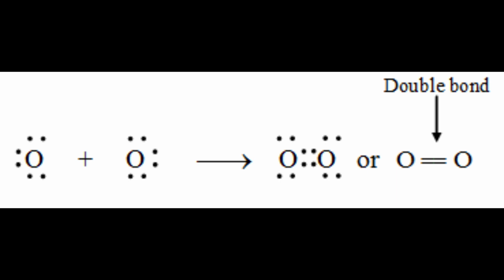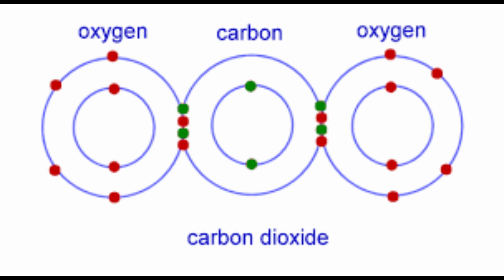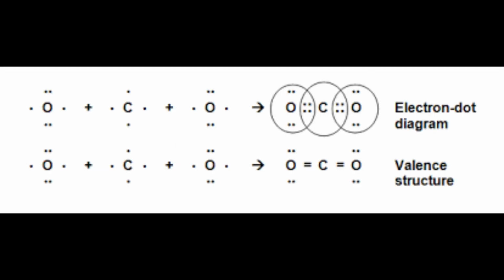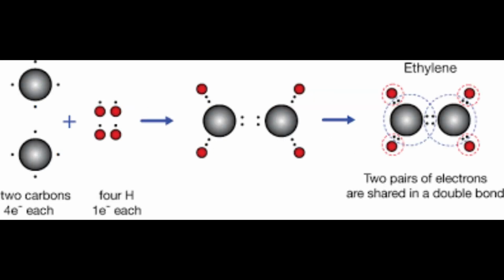And likewise, you can see carbon dioxide. Carbon's atomic number is 6, 1s2, 2s2, 2p2. It has 4 electrons in its outermost orbit, whereas each of the 2 oxygen atoms has 6 electrons. So you can see two pairs of electrons are shared between the carbon and each oxygen. That is, this side one double bond, that side one double bond. So two double bonds are formed in the carbon dioxide molecule. You can see in ethylene also, 2 carbons and 4 hydrogens combine to form one double bond and 4 single bonds.